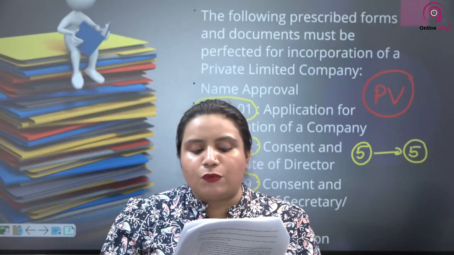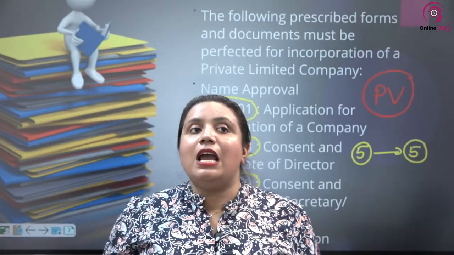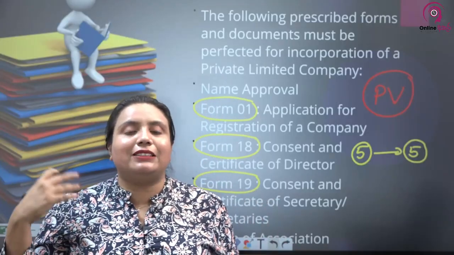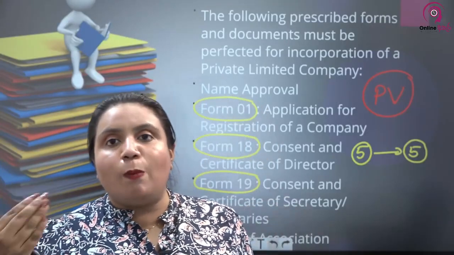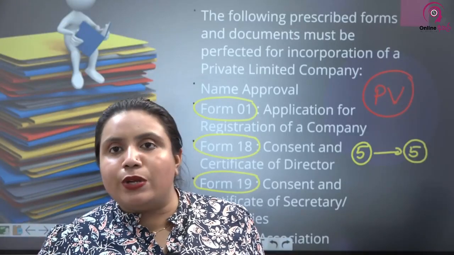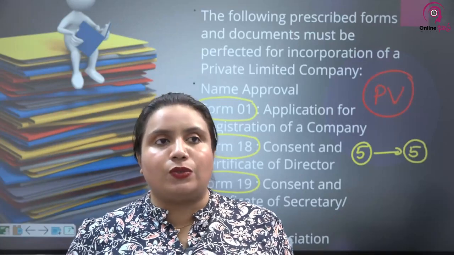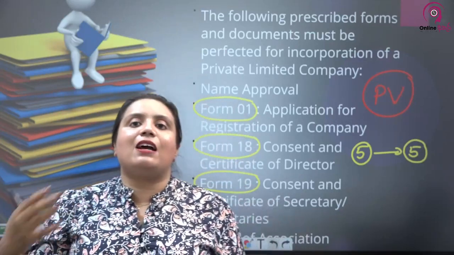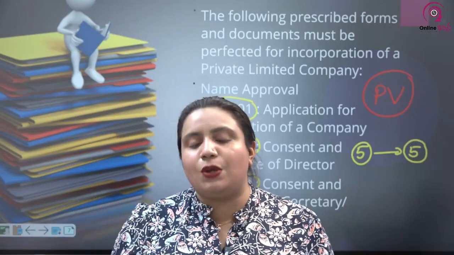Upon submission of the aforementioned documents and relevant payments, so of course there is a payment involved. The higher the number of directors, you will have to pay a higher amount because then you have to submit so many form 18s. Per form 18 there is an amount, simply let's say 1000 rupees. So of course if you submit 5 form 18s, there itself is 5000. So therefore you have to pay according to the relevant charges, according to the officials that you have in your company.